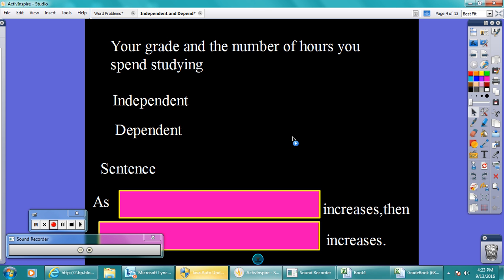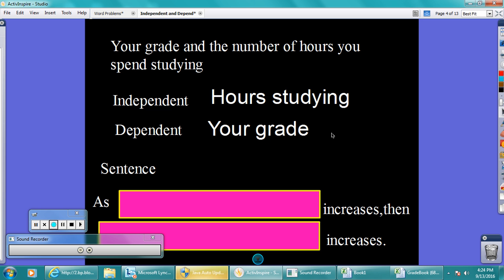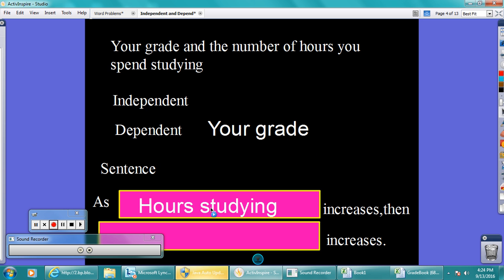Your grade and the number of hours you spend studying. Your grade, does it depend on the amount of hours you're studying? Or does the amount of hours you study depend on your grade? Well, if I know some of you, you don't start studying until your grade really goes low. So that one might be weird for you. But it's actually study time. Your study time is the independent variable, because your grade depends on how many hours you study. So then your sentence, as your hours studying increases, your grade increases. Oh my gosh, can you believe that?